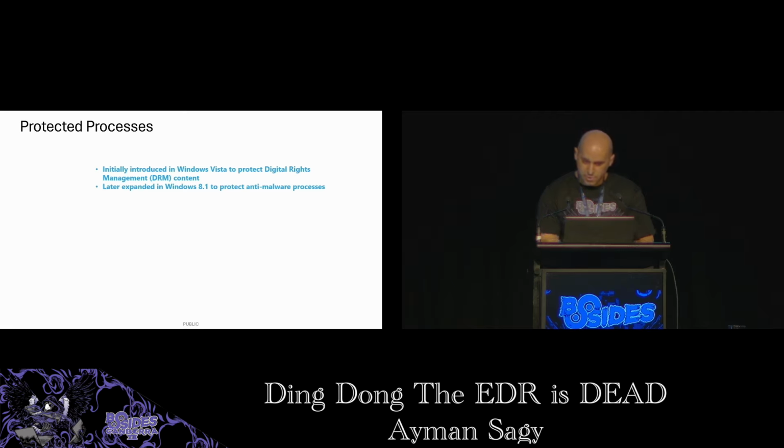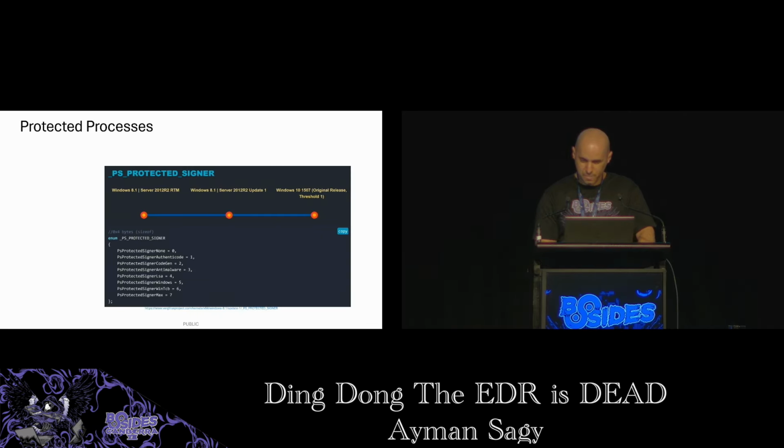Later on, protected process expanded to cover anti-malware software as well. So an antivirus or EDR process can also run as a protected process, thus preventing a malware process from interfering with the EDR, which is why we could not kill Windows Defender even if we run as SYSTEM. The kernel will see that this is a protected process and will not terminate it. This came out with Windows 8.1, which extended protected process and introduced Protected Process Lite, PPL.